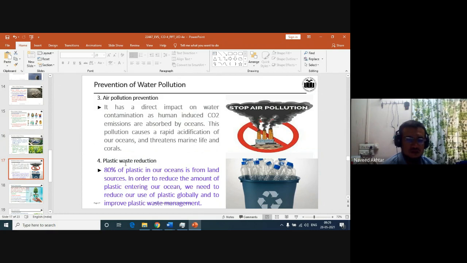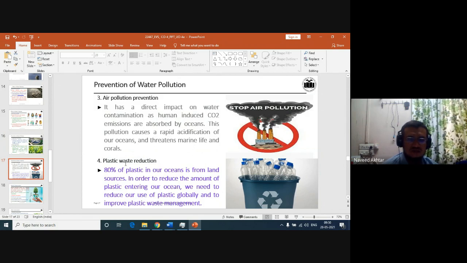So, plastic waste reduction. 80% of plastics in our ocean are from land sources. In order to reduce the amount of plastic entering our ocean, we need to reduce our use of plastic globally and improve plastic waste management.